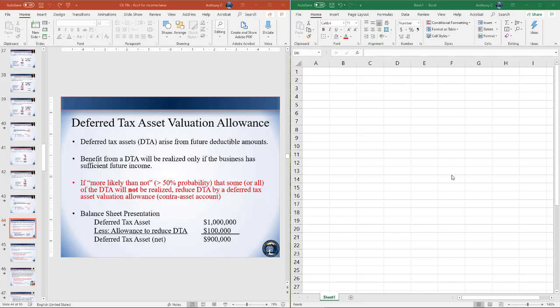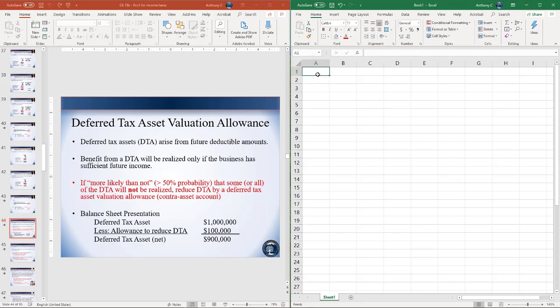So as we saw in the last example, if we have future deductible amounts, it results in a deferred tax asset. Right, so pretty much a deferred tax asset just means hopefully we're going to be paying less taxes in the future. However, if we're going to be paying less taxes in the future, it's necessary that we actually generate some net income. So we're actually taxed on some income, right? Because if a company reports a net loss, it ultimately won't pay any taxes on a loss.